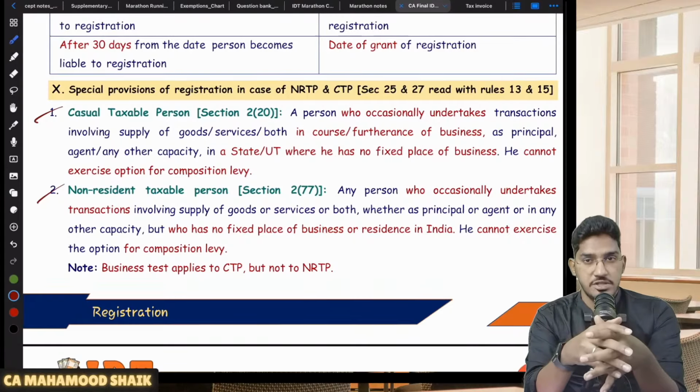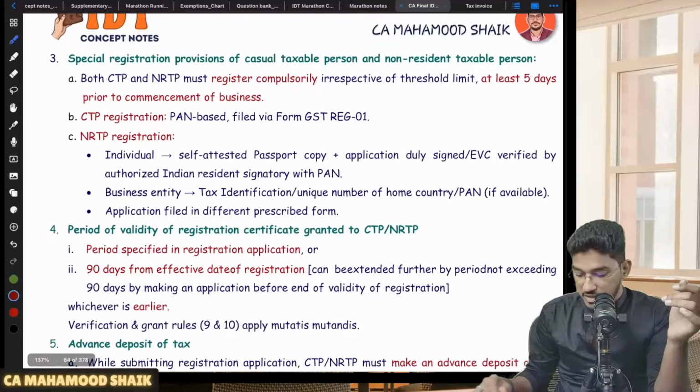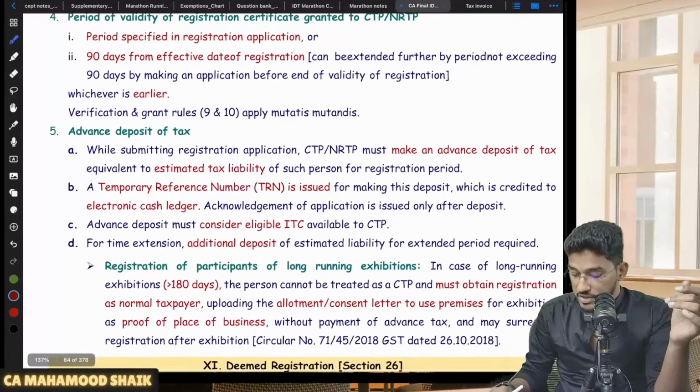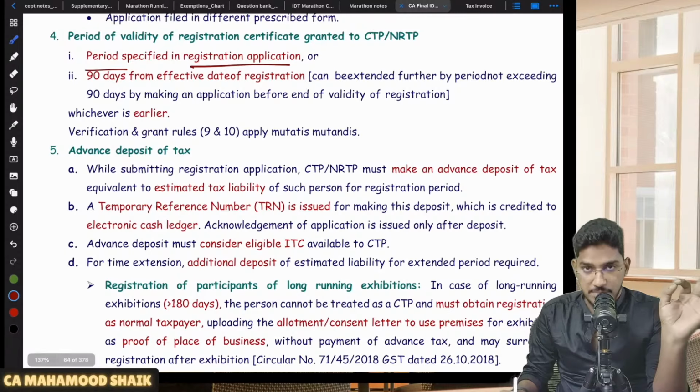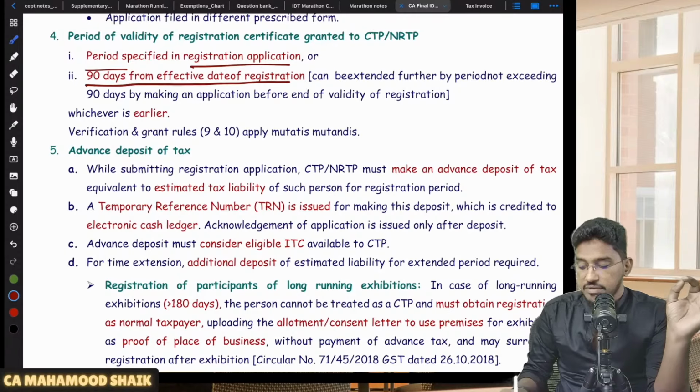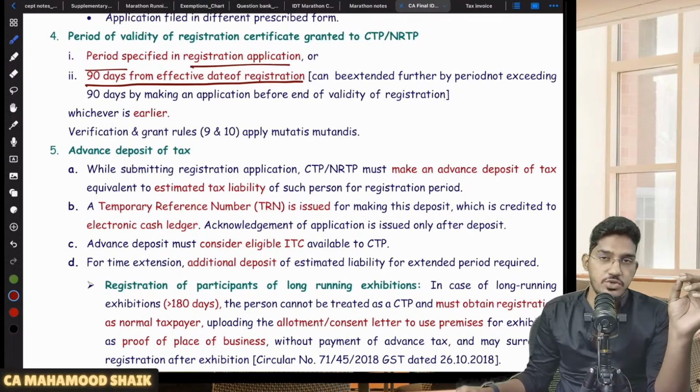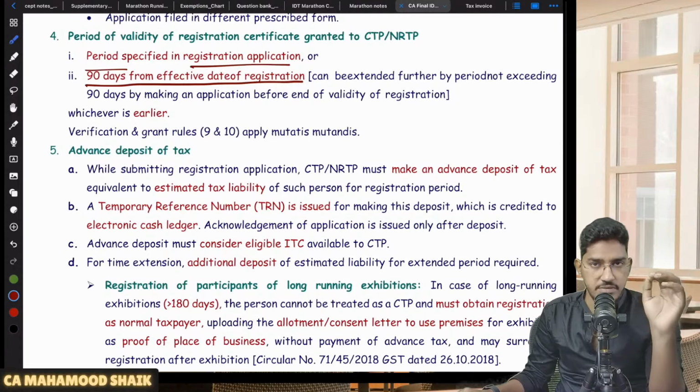And how long will their registration remain valid, sir? If you see here, the validity is the registration period as specified in the registration application, or 90 days from the effective date of registration. So maximum, a CTP or NRTP will be given a registration validity up to 90 days.